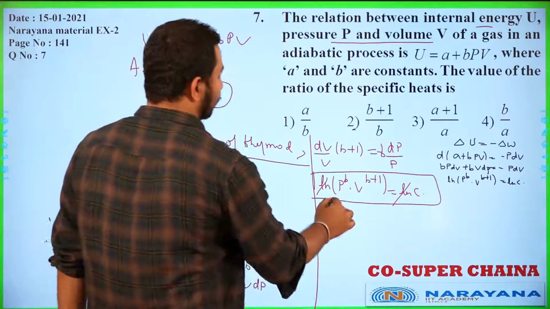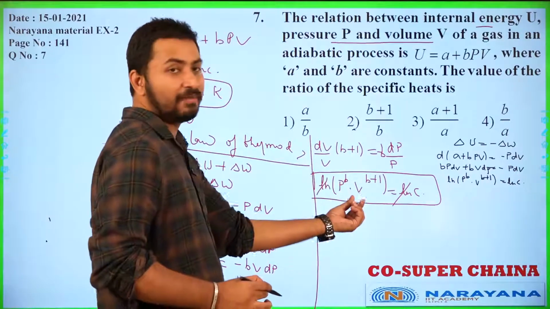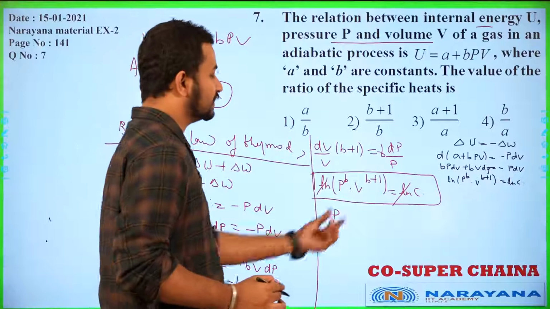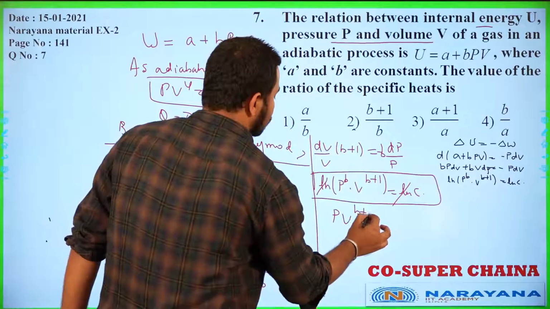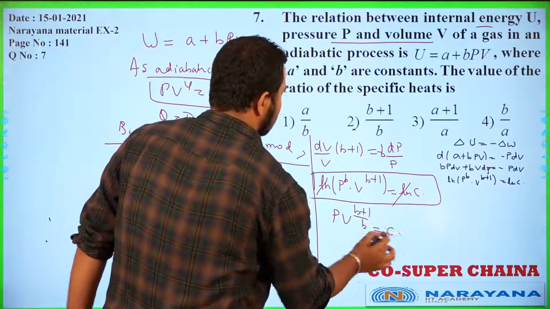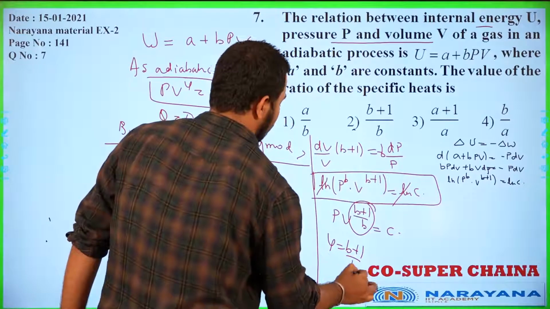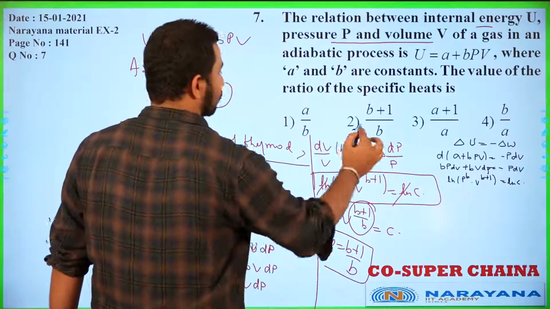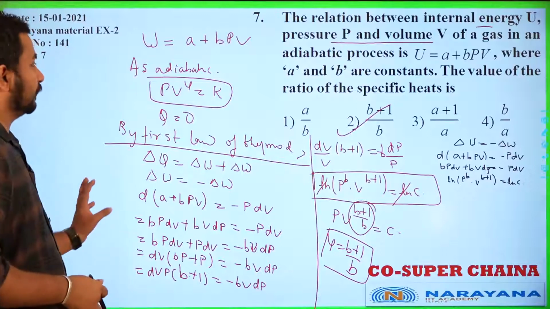What can we write here? P. Now we need to get the answer in PV to the power gamma form. So we'll write (B plus 1) by B is equal to C. So our gamma value is coming as (B plus 1) by B, and that will be the required answer for this question. Okay, so this is the required answer for this question.